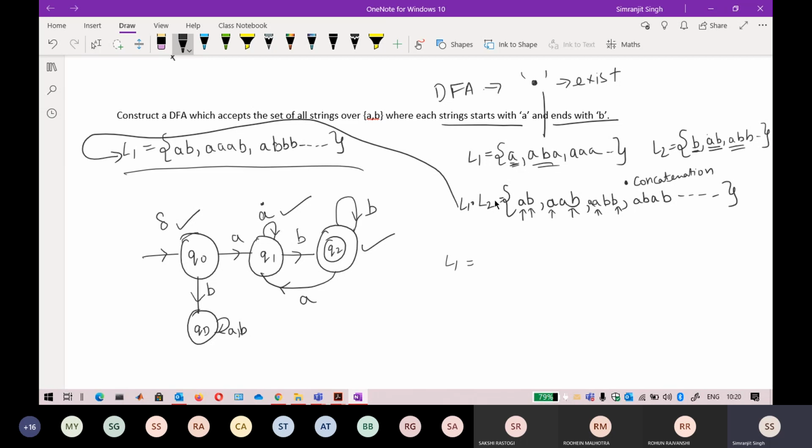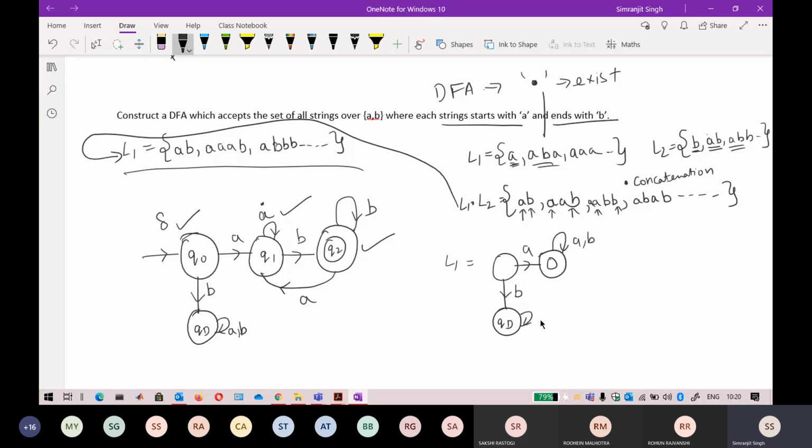Okay, so if I draw the automata of this language that says it is starting with A. For starting with A, you have drawn it in the first question, I think. So it is always starting with A. After that, any number of A and B's can come. It will not start with B here, because if I do a self loop of B, B will start. So I have to do a dead state here.